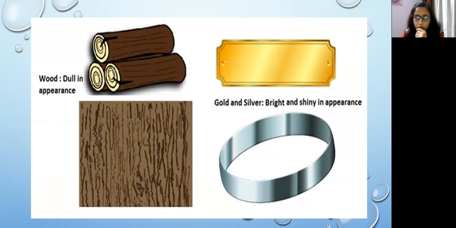And if I talk about the second part of this picture, gold and silver, these are bright and shiny in appearance. They shine when we look at them. When we look at a diamond, it shines. That is why these all have luster.